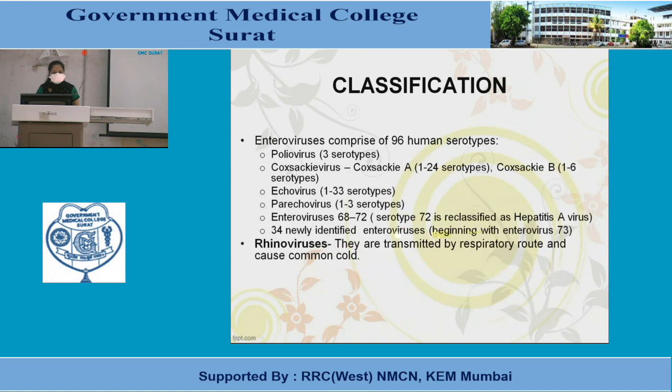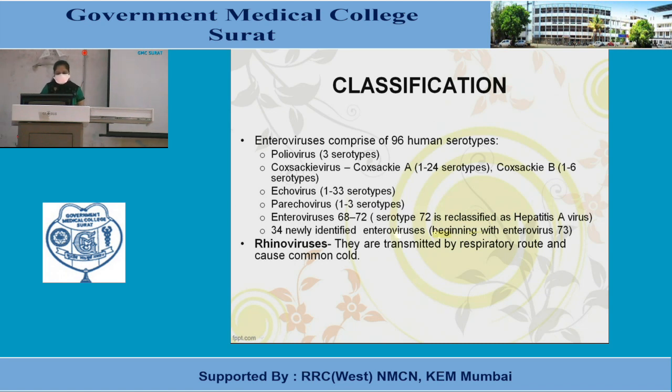Enteroviruses comprise 96 human serotypes, in which polioviruses have 3 serotypes; Coxsackie viruses, in that Coxsackie A and B, Coxsackie A 1 to 24 serotypes and Coxsackie B 1 to 6 serotypes; Echovirus, 1 to 33 serotypes; Parechovirus, 1 to 3 serotypes; Enteroviruses 68 to 72 serotypes, in that serotype 72 is reclassified as hepatitis A virus; and 34 newly identified enteroviruses.